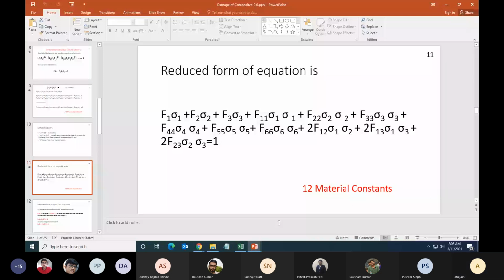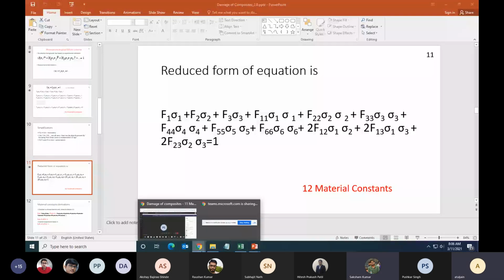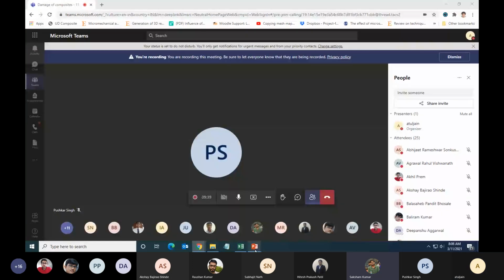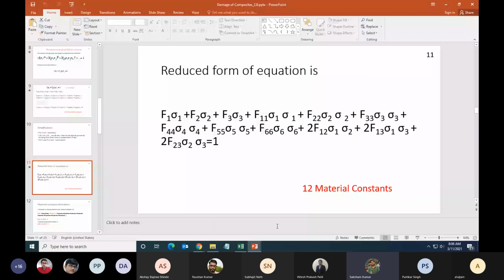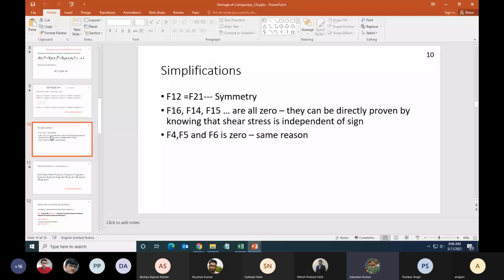Okay. So yes, what exactly was your question? Sir, I have one more doubt. When you said that shear stress is independent of sign, but in composites we saw that strain in compression is different from that in expansion. In normal materials it is the same, but in composites we had discussed this in one slide.